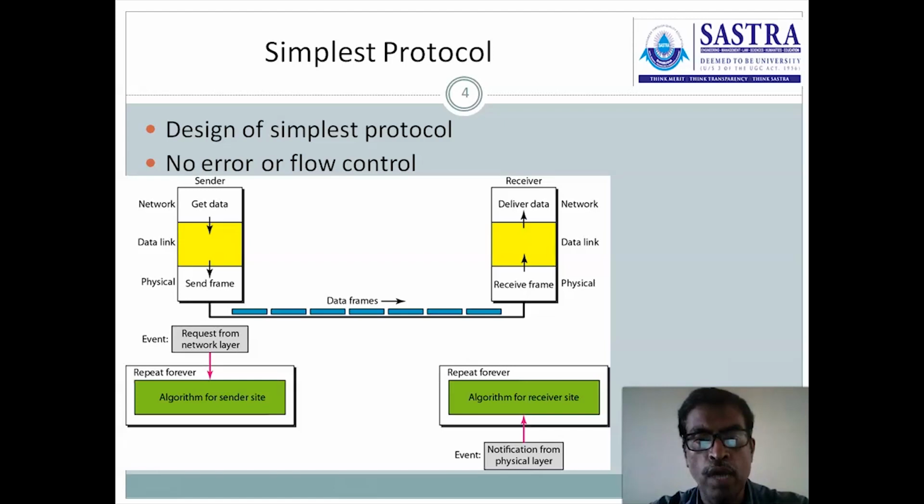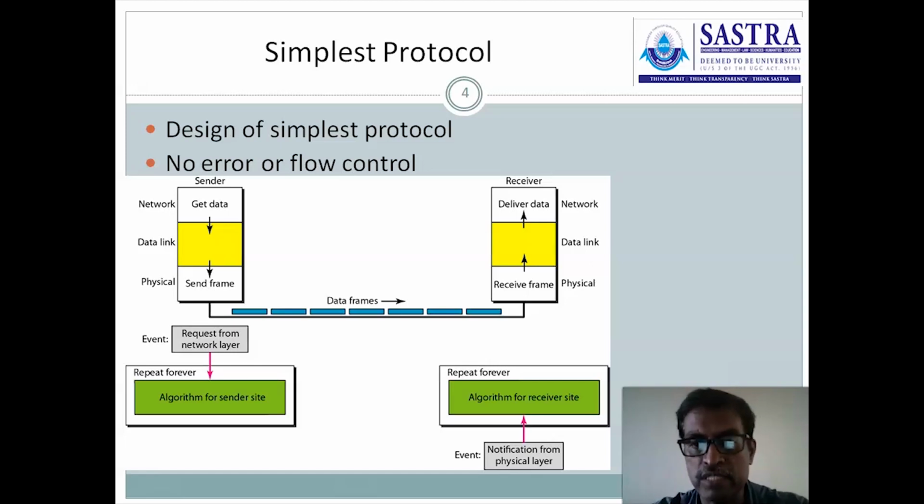So once the data is received by the receiver, it has to be processed immediately. Once the frame is received by the physical layer at the receiver, it is immediately given to the data link layer, and the data link layer extracts the data and delivers it to the network layer.